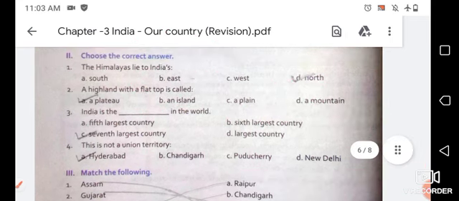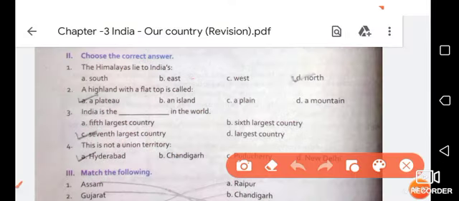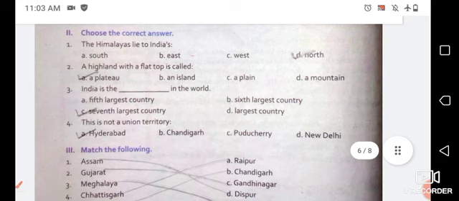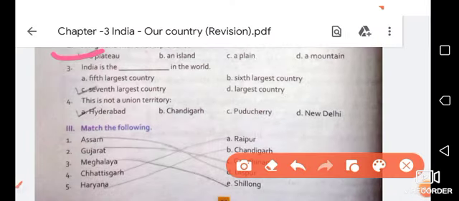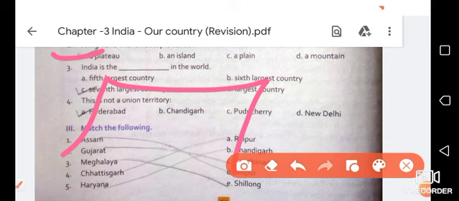J-A-M-M-U. Okay, Jammu. Now move on to the next exercise, and the next one is choose the correct answer. Okay, so firstly you have to read the sentences and then you have to choose the correct answer out of these given four options. So first one is the Himalayas lie to India's. So you all know Himalaya lies to India's north, as I told you earlier. Okay, second one is a highland with a flat top is called. So it is none other, it is a Plateau. Okay, I told you Plateau has its flat top.